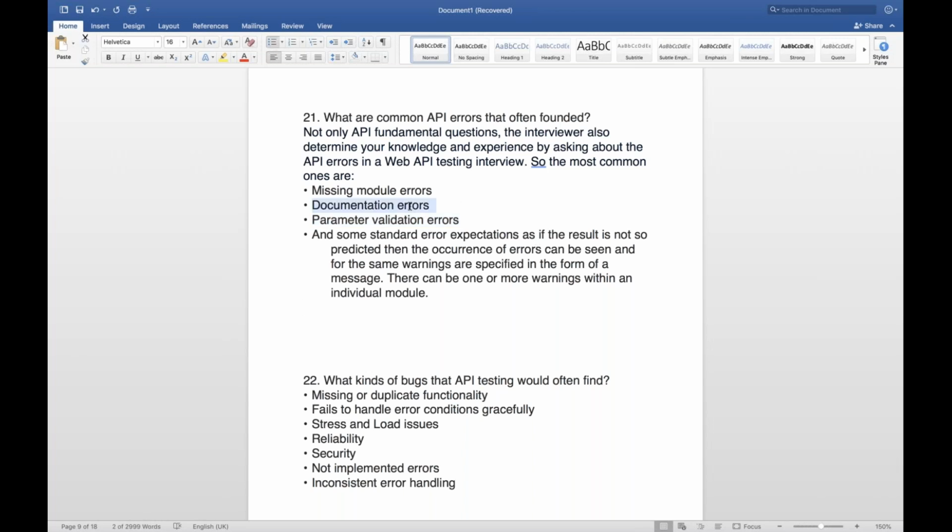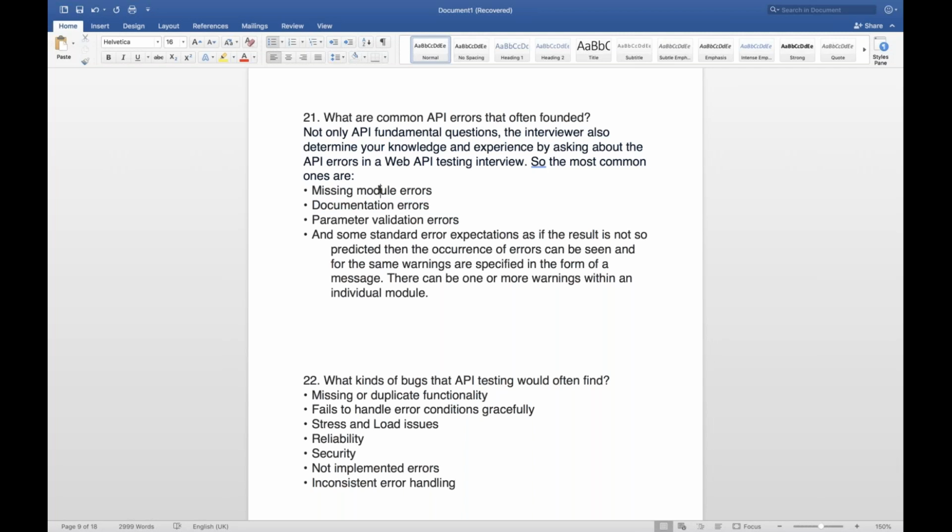Documentation errors: documentation is missing, whatever the acceptance criteria, whatever the expected result you are expecting from that particular API in the form of a response, what the request parameters will be, what the different request structures of that particular API are, and it is not properly documented. In that case, we will consider it a documentation error.